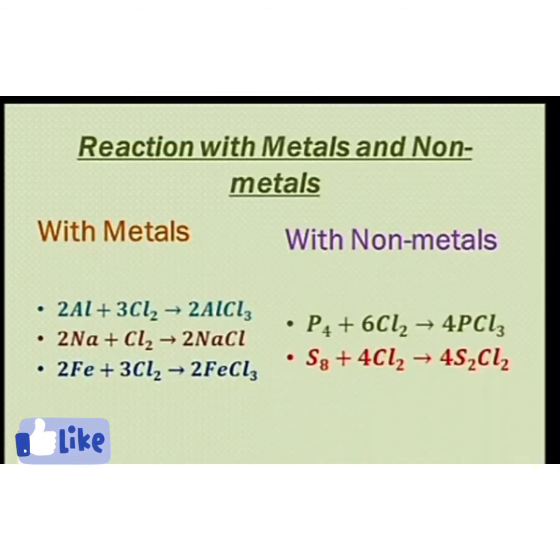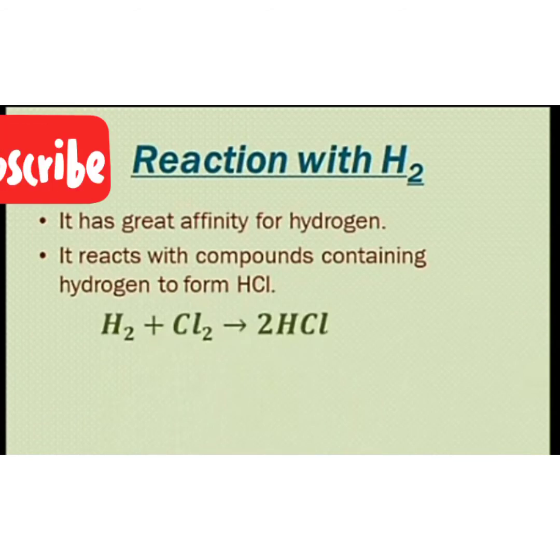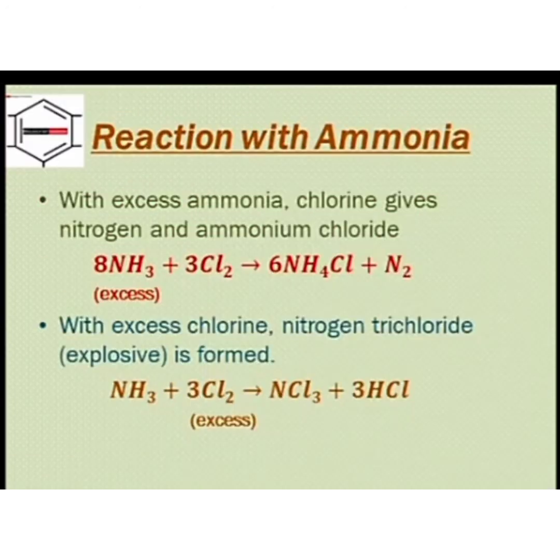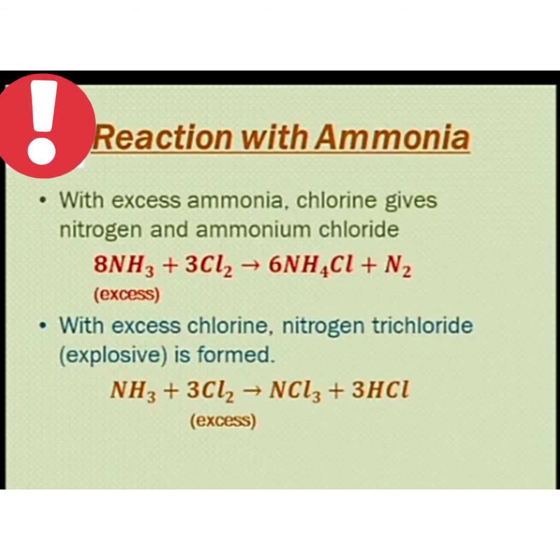Properties of chlorine. Chlorine can react with both metals and non-metals, forming salts. It has greater affinity for hydrogen. It reacts with compounds containing hydrogen to form HCl. Chlorine also reacts with ammonia. With excess ammonia, chlorine gives nitrogen and ammonium chloride, whereas with excess chlorine, it gives nitrogen trichloride, which is an explosive.